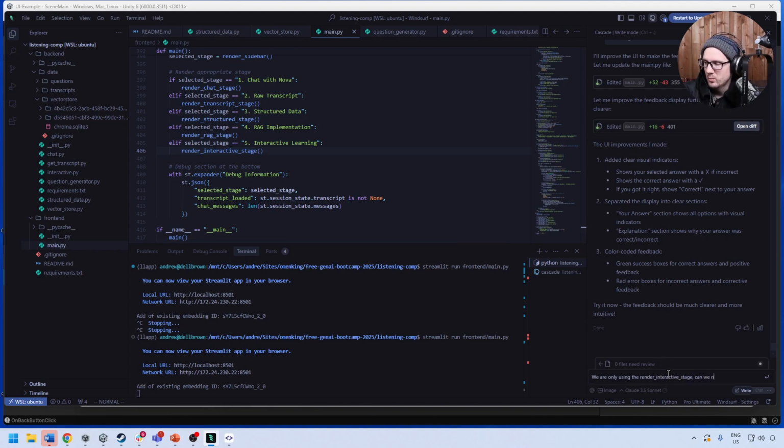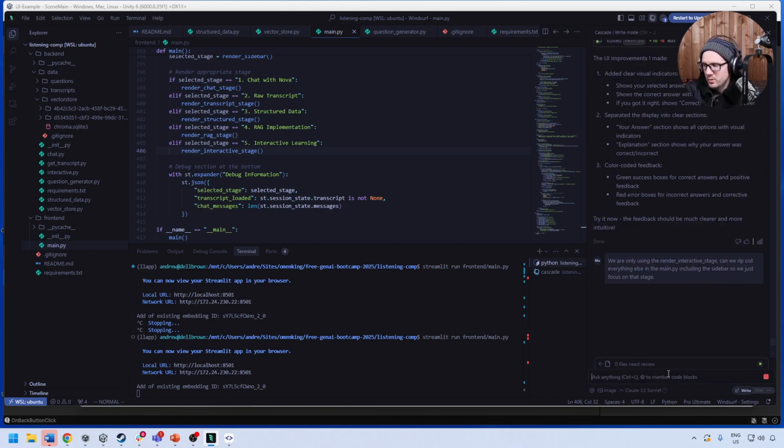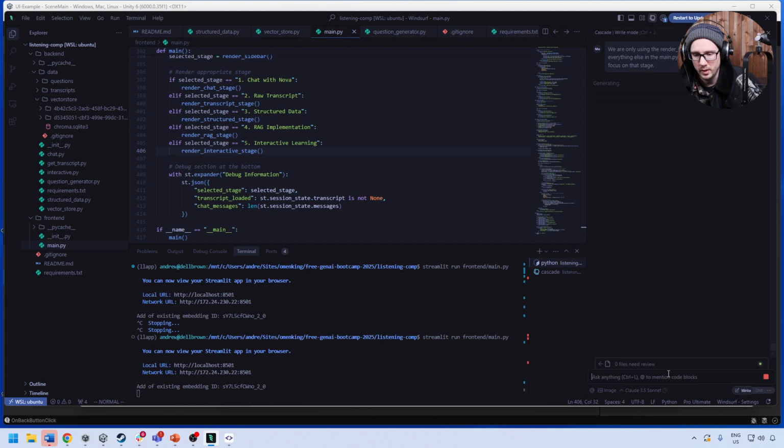Can we rip out everything else in the Streamlit in the main.py, including the sidebar, so we can just focus on that stage? So we'll go ahead and let it do that. We'll do a bit of cleanup, and I don't know, we're 2 hours in, and I'm just deciding whether I want to do the audio part or leave it for you folks here. I think I'll do a little bit of it. But just give me a moment.